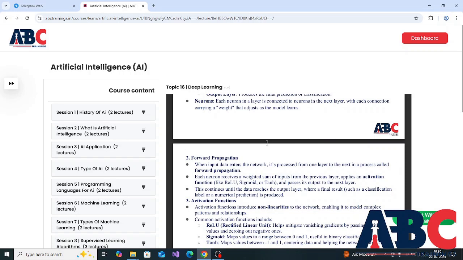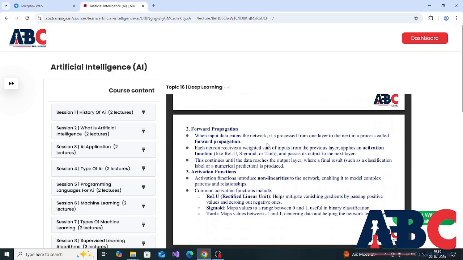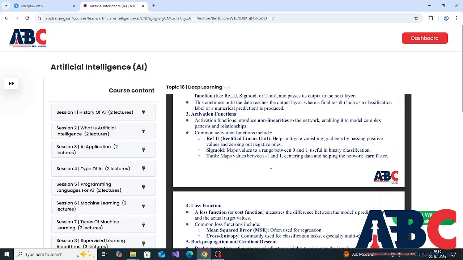When input data enters the network, it's processed from one layer to the next in a process called forward propagation. Each neuron receives a weighted sum of inputs from the previous layer, applies an activation function like ReLU, sigmoid or tanh, and passes its output to the next layer. This continues until the data reaches the output layer, where a final result such as a classification label or a numerical prediction is produced.